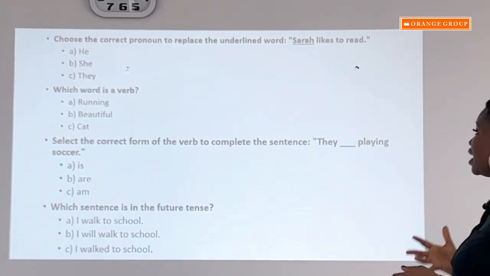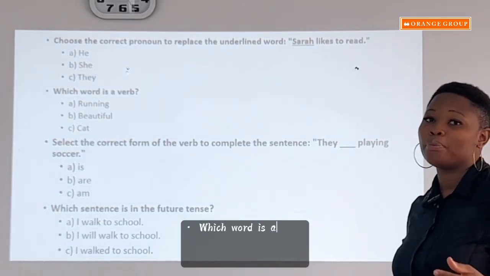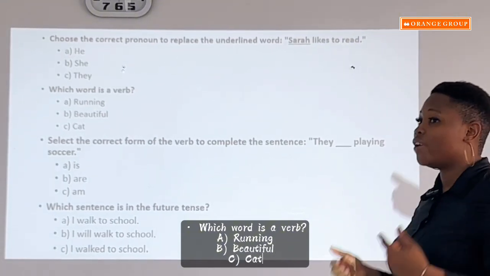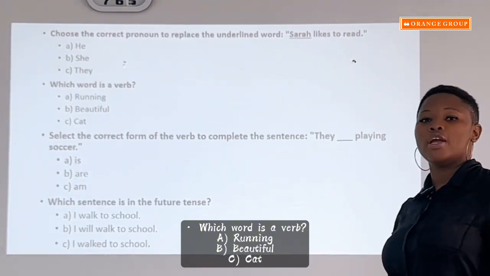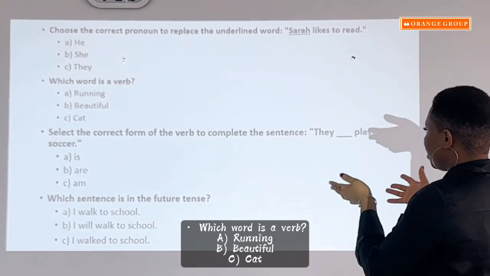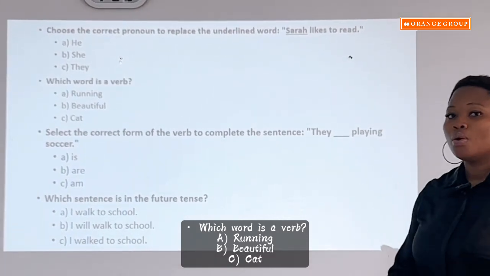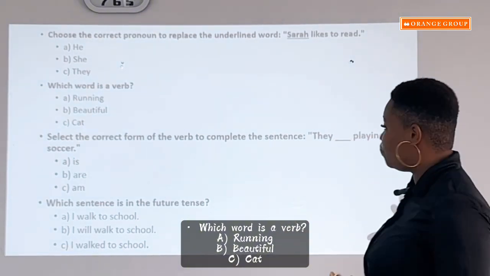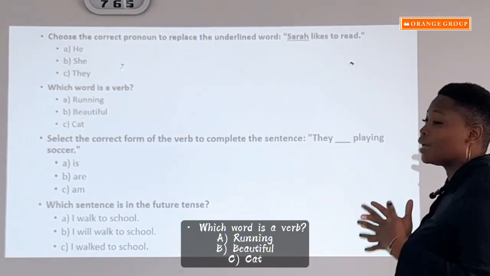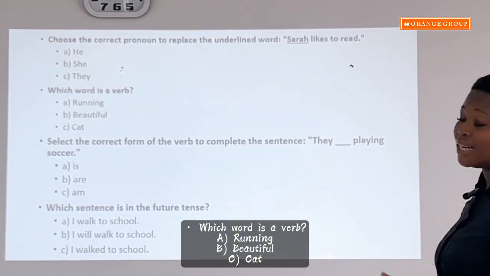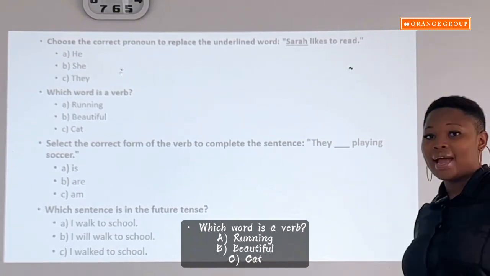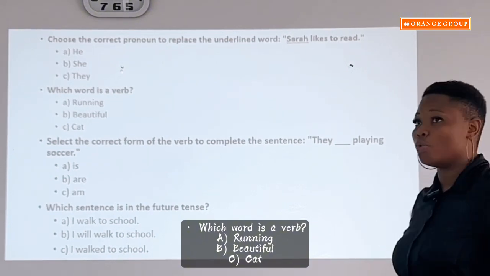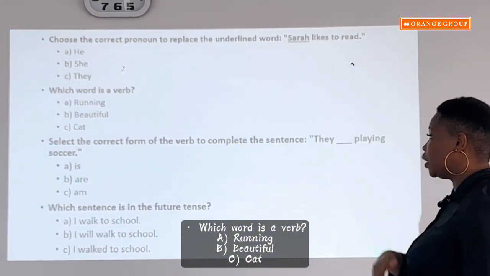The next question says, which word is a verb? So the first thing you want to ask yourself is, what is a verb? A verb is an action word or a doing word. So which one here is an action, or is something somebody is doing? So let's see. A, running, B, beautiful, and C, cat. Running is an action word. The guy is running, he ran from here to there. So it's an action word. So the answer is running.